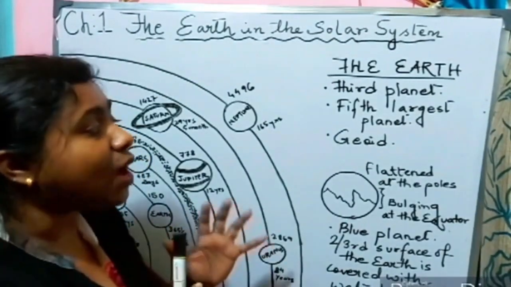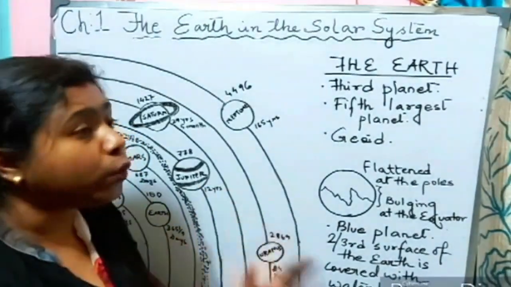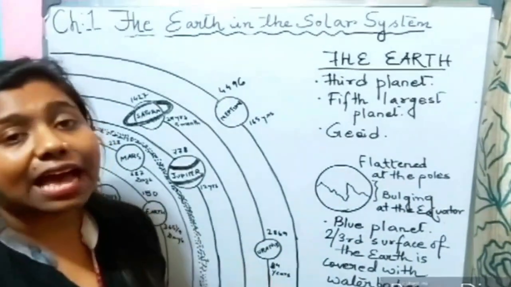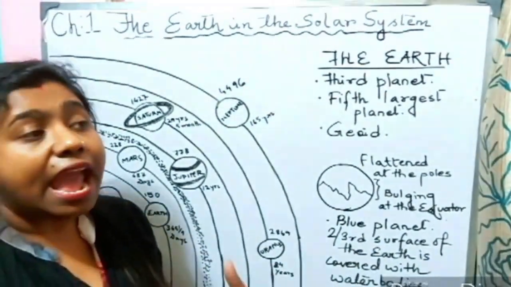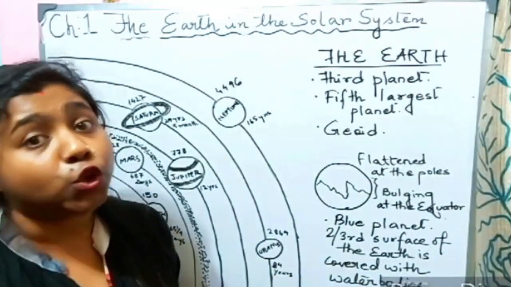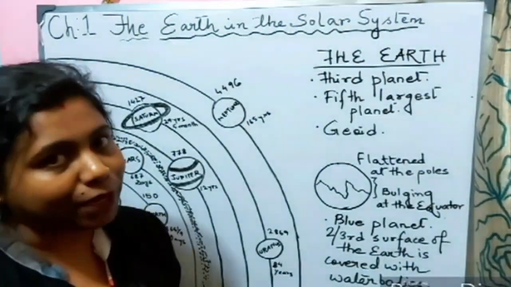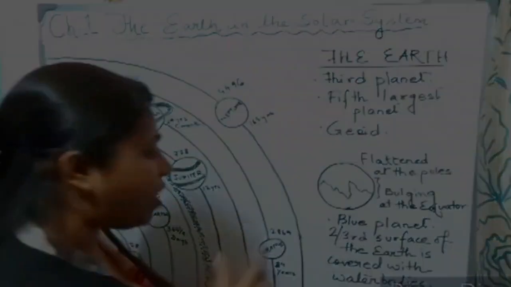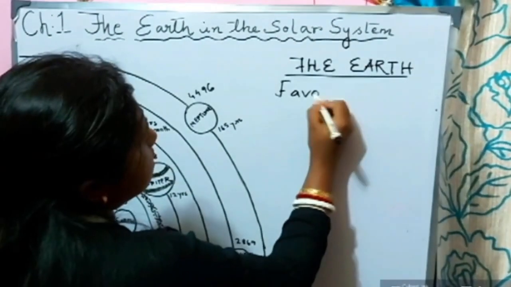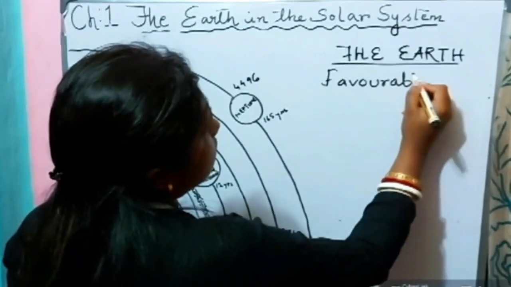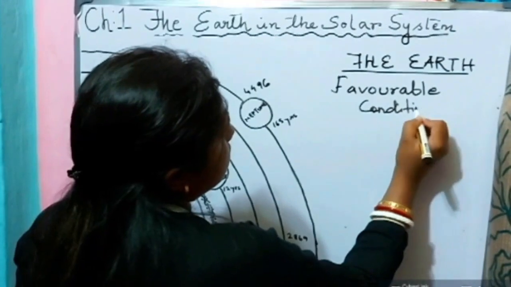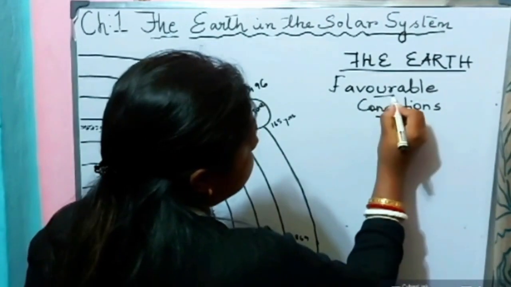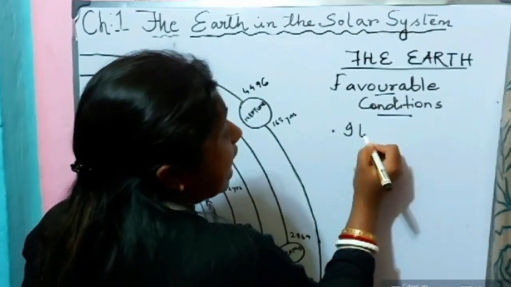Now, Earth is the only planet. It is unique. Why? Because it has the favorable conditions which can actually help in the existence of human beings. Now, what are the favorable conditions? Let us go ahead with the favorable conditions. It has air.